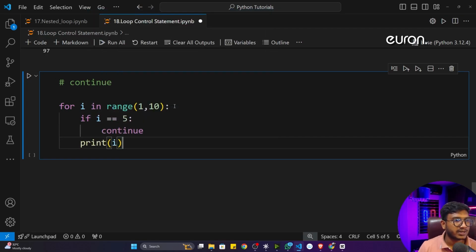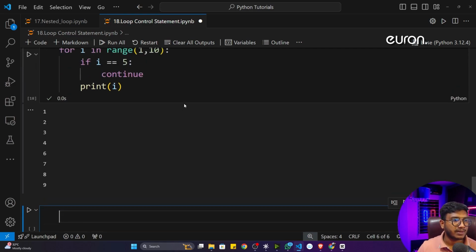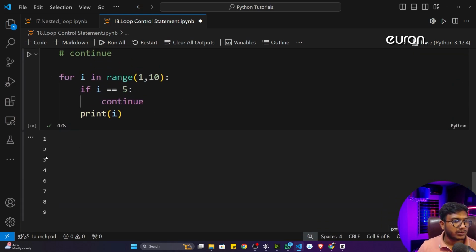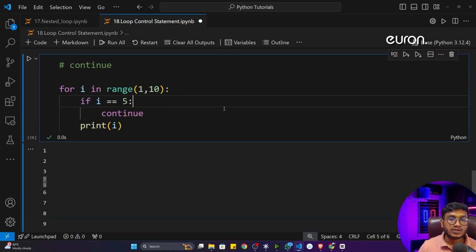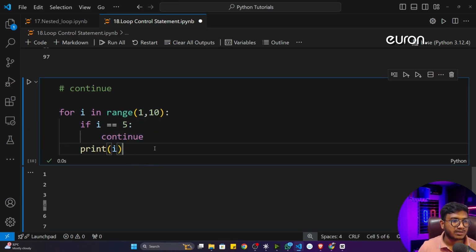Now let's say if I run this program, see what will happen. See, this is the output. I got 1 2 3 4. See, 5 is not there, then 6 7 8 9. That means, what is happening whenever you are using this continue statement? Whenever it is getting 5, that means i is equal to 5, it will do the continue.